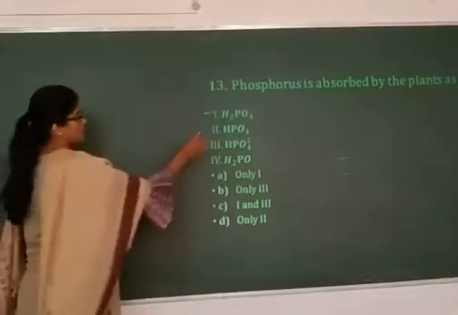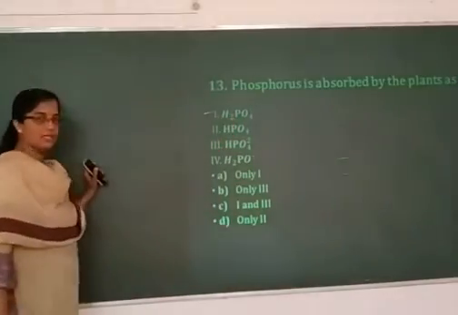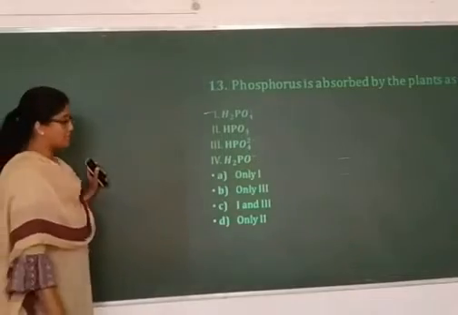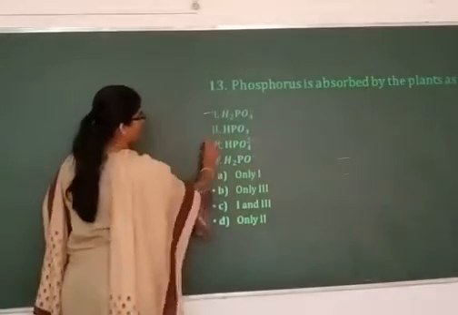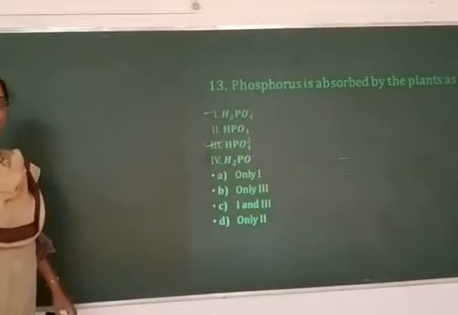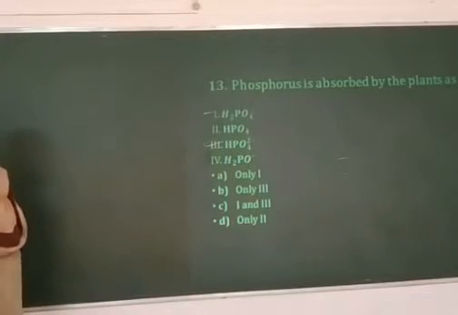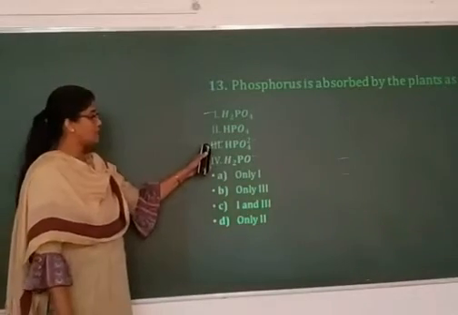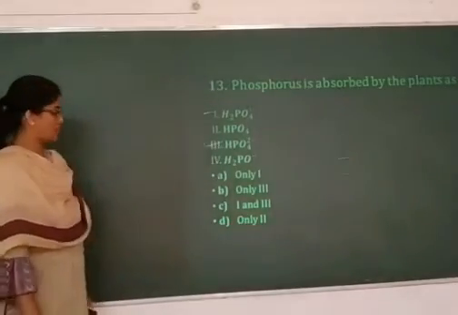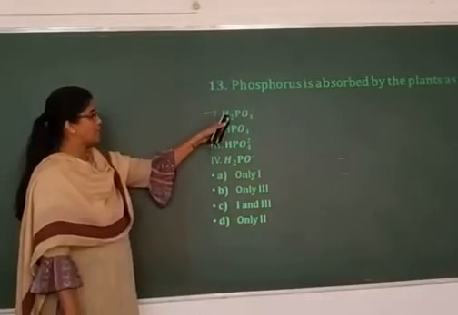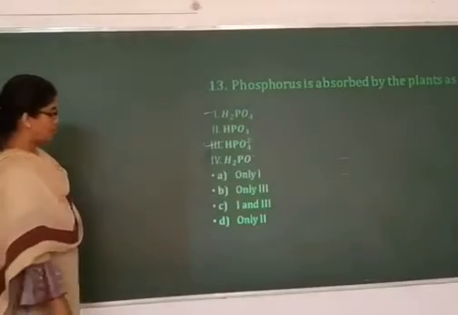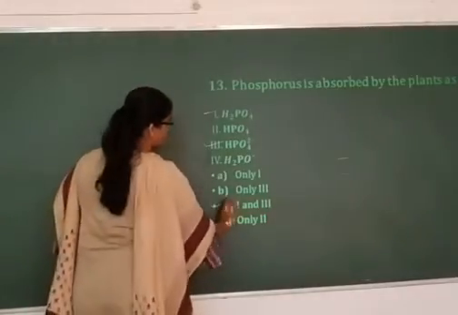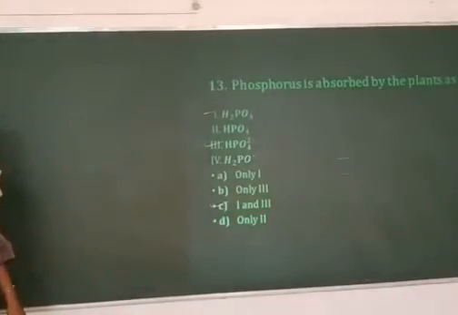That is, the first is dihydrogen phosphate ions, H2PO4 minus, and also they are absorbed in the form of HPO4 2 minus, that is hydrogen phosphate ions. So they are absorbed in the form of H2PO4 minus and HPO4 2 minus. That is option C, 1 and 3 are the right answer.